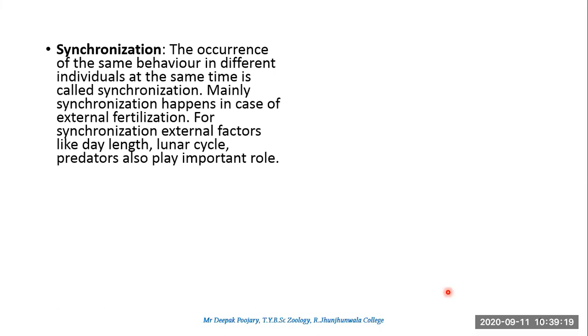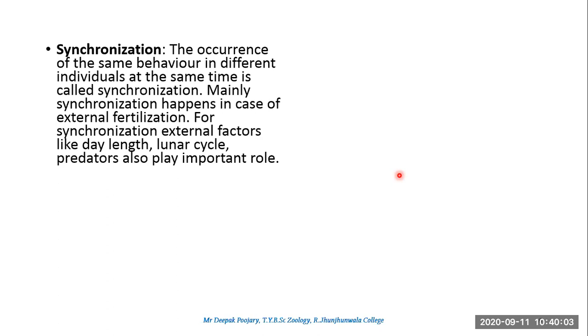Sometimes it stops there, but sometimes the courtship gets extended if there are one or more males at the same time. Like in the previous image I showed, there only one male bird was dancing. But sometimes what happens, the female is watching one male displaying a particular behavior. Suddenly one more male pops up and starts doing the same kind of behavior. This behavior is called synchronization. Where the same behavior occurs in different individuals at the same time is called synchronization.